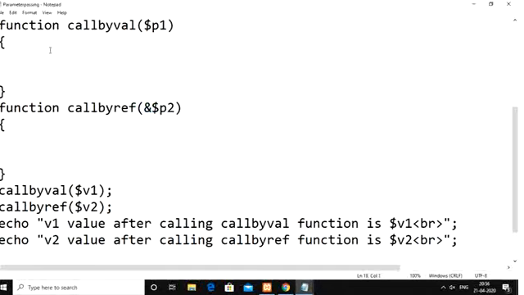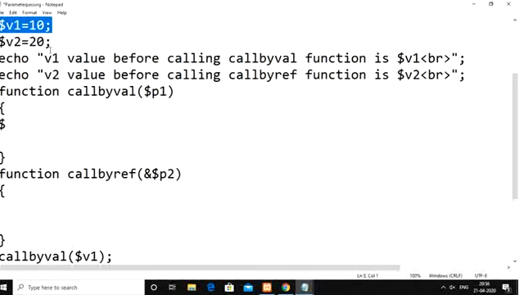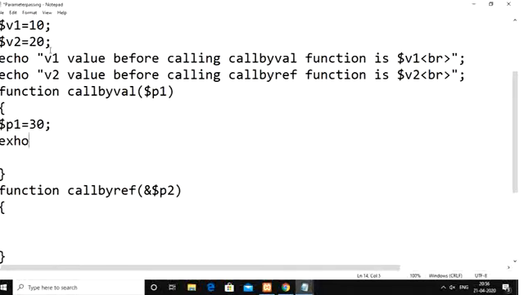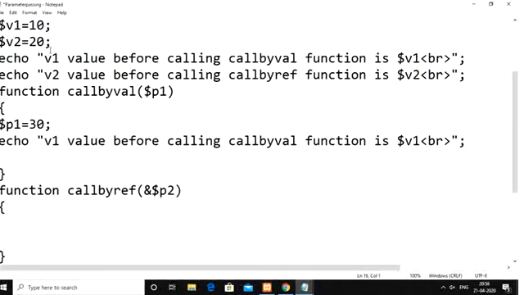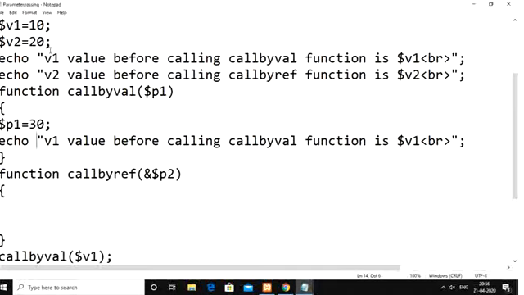Then inside this, p1 is receiving the v1 value. The v1 value is 10, so that 10 value now exists in case of call by val. But that p1 value I am going to change to 30. After that I am going to display this value from inside the call by value function. So v1 value inside call by val function, which has been stored inside p1, you will see p1.